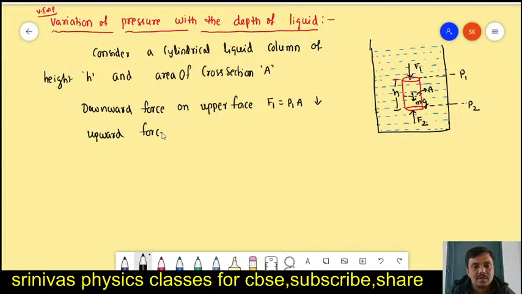Upward force on the lower face of the cylinder is P2A, in the upward direction.